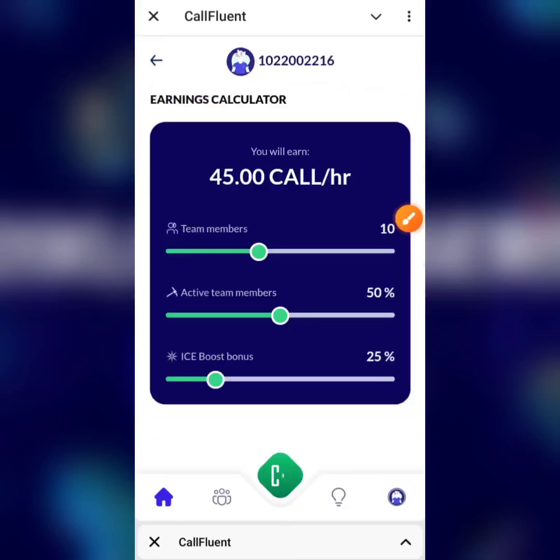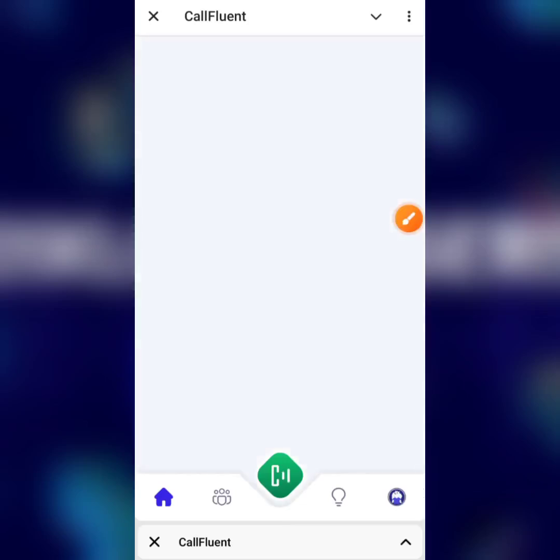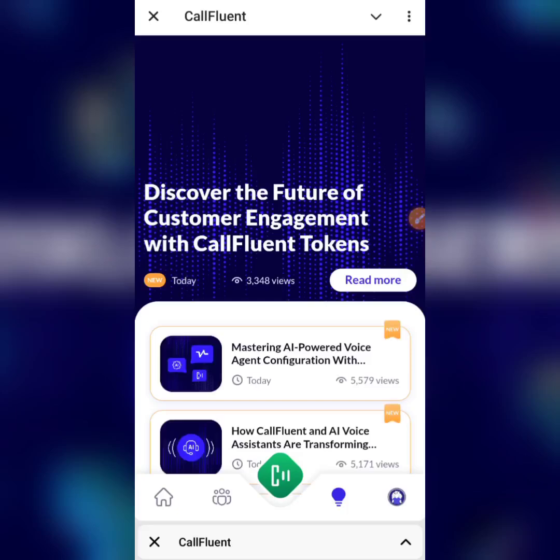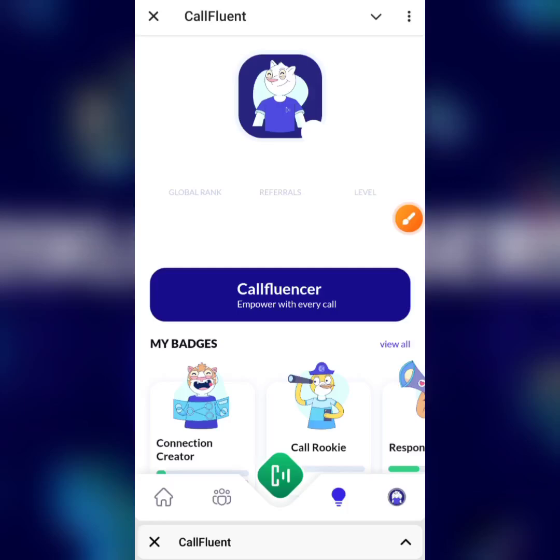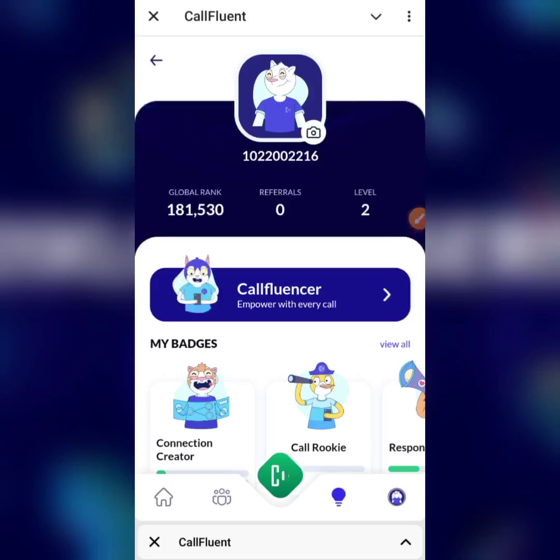The icon right here, which is this, is where you get to read news and updates about the CallFluent project. This is where the team usually updates us, and as at the time of creating this video, we just have about 3 updates right here, which I would really advise you to read. I'm not going to open that, and I'm not going to start reading there for the sake of time. All right, and the last button here would also lead you to the profile section.